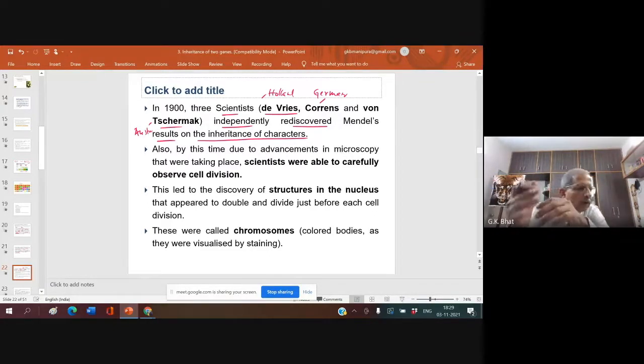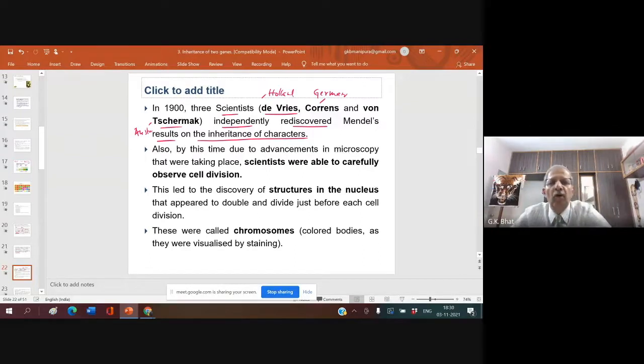Whenever one does research work, he has to look into what earlier researchers have done. De Vries, Correns and von Tschermak worked independently on the pea plant, and when they looked into earlier work, they were surprised to find that Mendel had done commendable work on genetics of the pea plant.